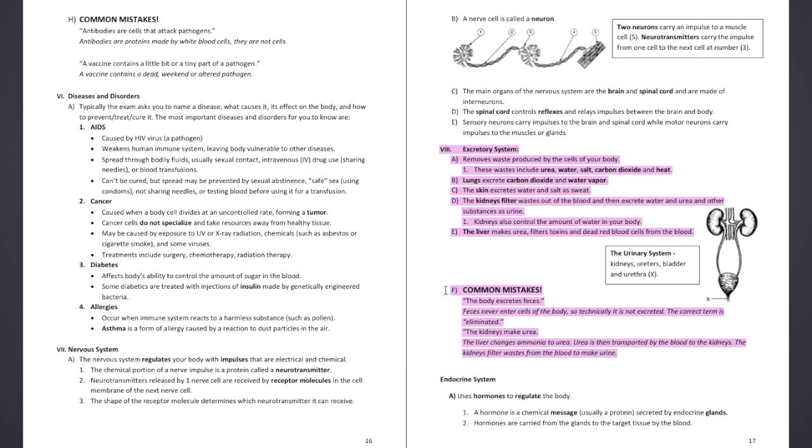F. Common mistakes. False. The body excretes feces. True. Feces never enter cells of the body, so technically it is not excreted. The correct term is eliminated. False. The kidneys make urea. True. The liver changes ammonia to urea. Urea is then transported by the blood to the kidneys. The kidneys filter wastes from the blood to make urine.